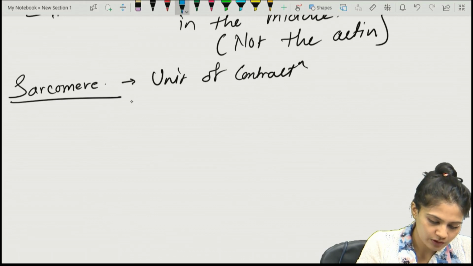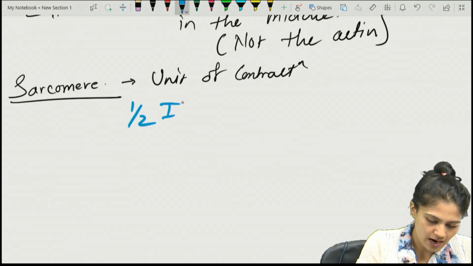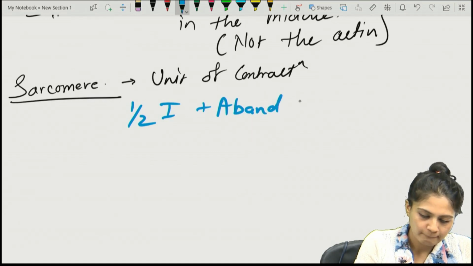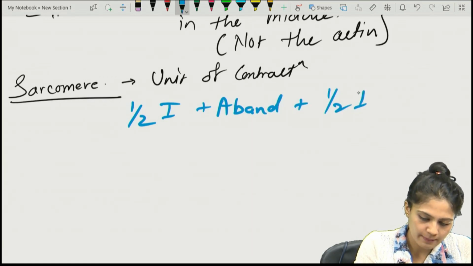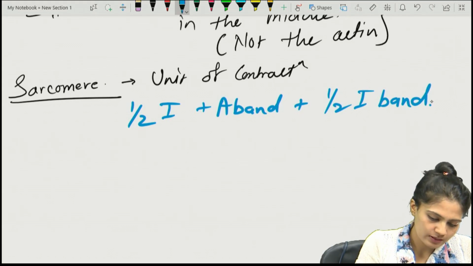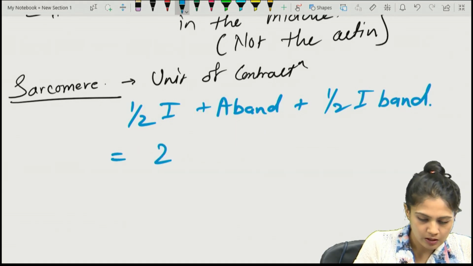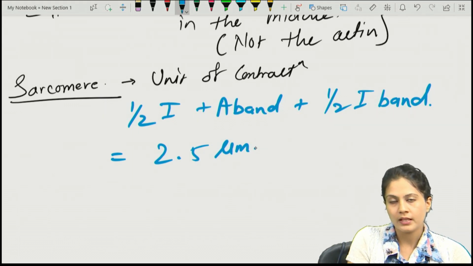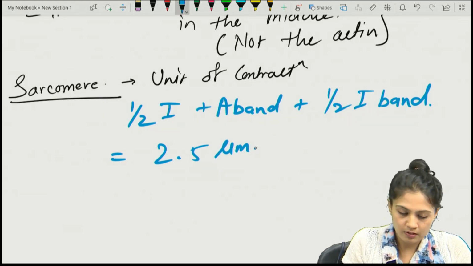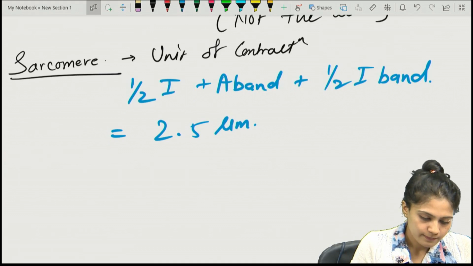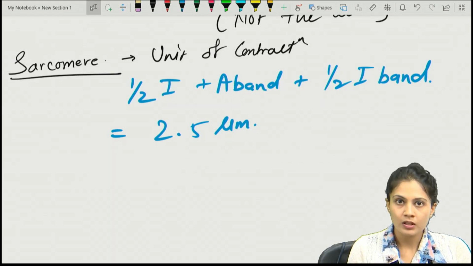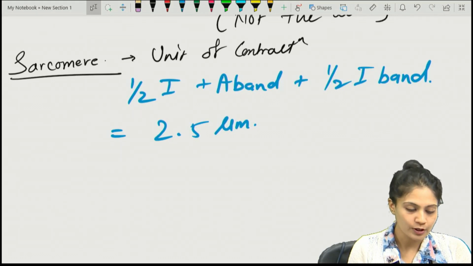So write down the formula. What is the formula for the sarcomere? Half of the I band towards one side, then the A band, and again the other half of the I band. And what is the length? That will be around 2.2 to 2.5, but if in the exam both options are there, go for the 2.5. That is about the sarcomere, 2.5 micrometers.